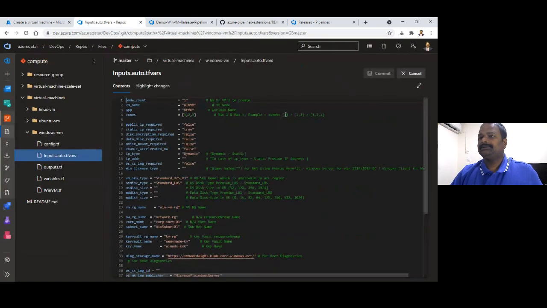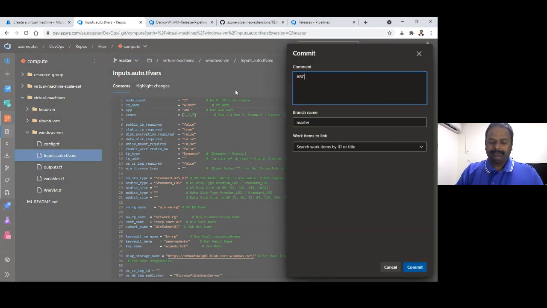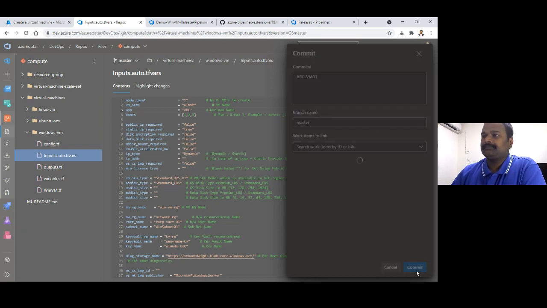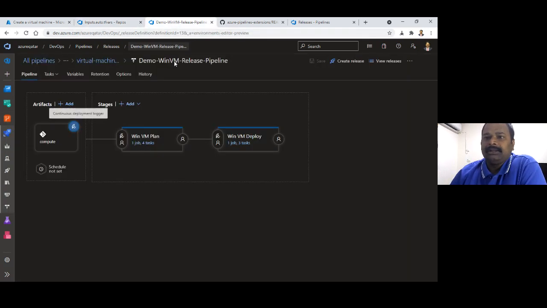Let's do some change instead of demo. Let's say ABC. I'm just saying the workload is ABC Corp. So this is the change which I'm going to do here. And let's say ABC VM 01, which will be created. I'm committing the code. You can use IntelliJ or VS Code editors, but during the demo, it's quite dangerous to use those tools. So I'm directly editing on the UI here.